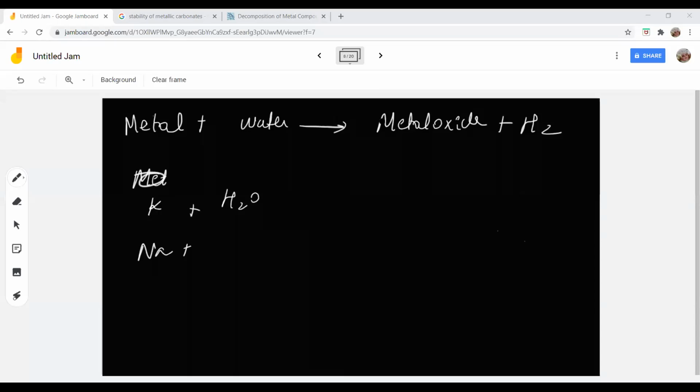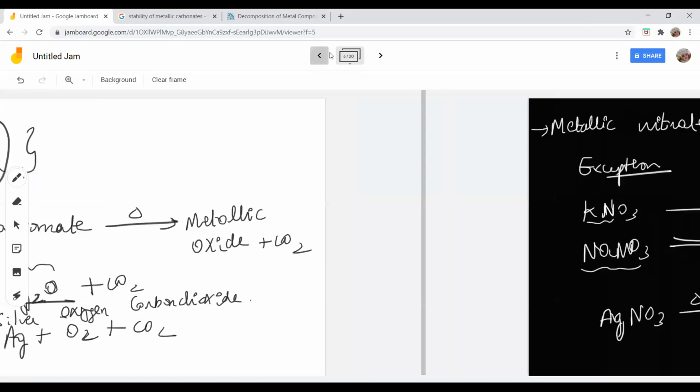Okay, now what happens when potassium reacts with water? Potassium and sodium alone, when they react with water, do not form metallic oxide. Instead, they form metallic hydroxide. This is the exception. All the other metals, when they react with water, it depends. Certain metals react with cold water, certain react with hot water. Again, when you go back to the reactivity series, I'll tell you that.